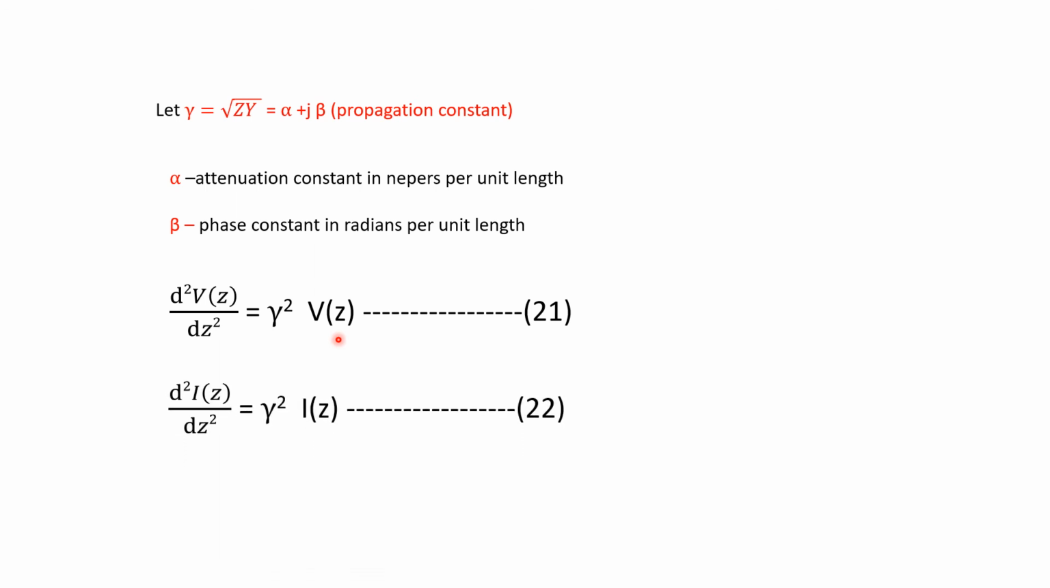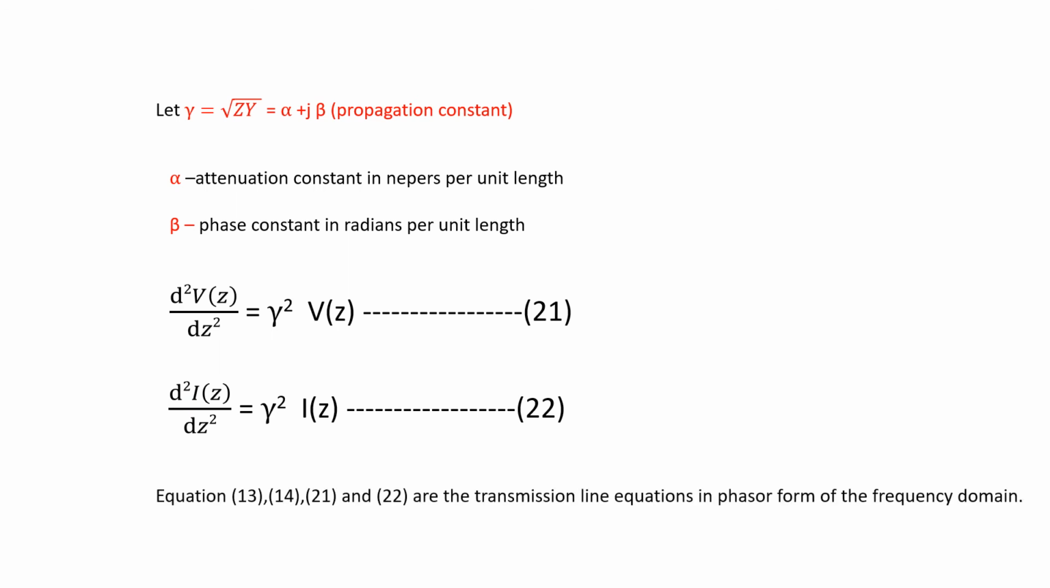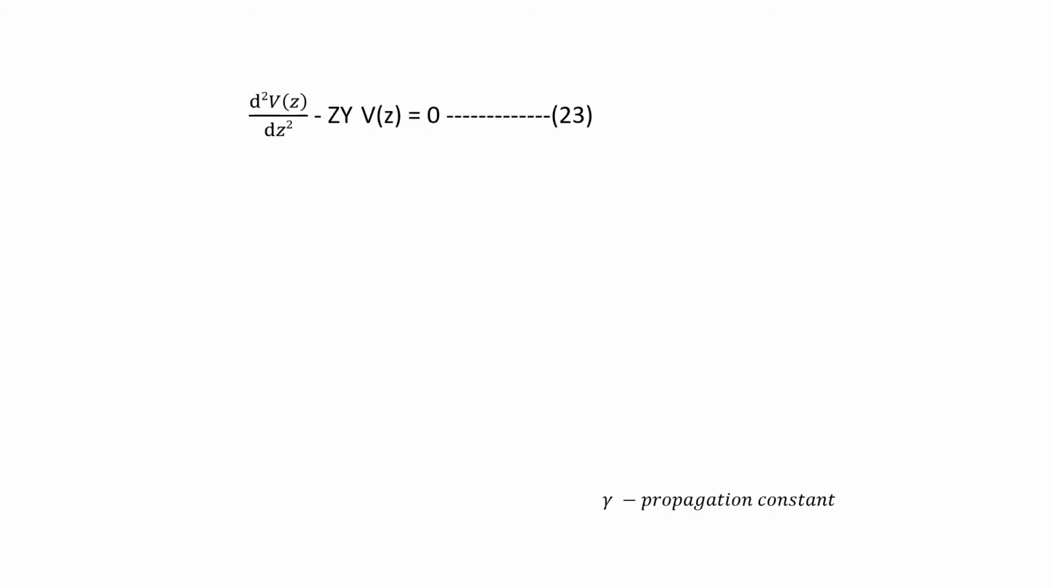Similarly, if you solve for the other equation, we will be obtaining this equation in terms of current. So this is a second order differential equation. These are the transmission line equations in phasor form of the frequency domain, which are also known as second order differential equations. We can also write these equations like this, just taking it to the left hand side, so it will look like a second order differential equation.